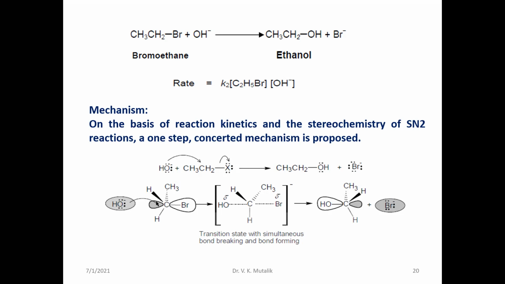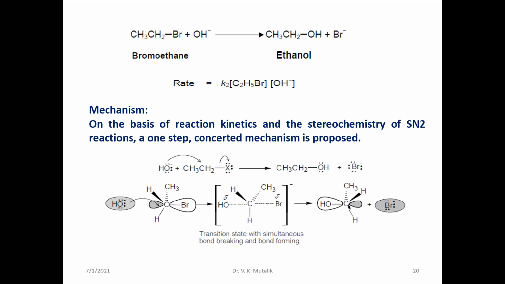Slowly it will take its position, thereby forming a temporary bond. At the same time, the carbon to halogen bond becomes weakened. This leads to a high energy state. In this case, a transition state is formed with a higher energy, and immediately the carbon to halogen bond is broken and the carbon to nucleophile bond becomes stable. This results in the formation of an opposite configuration, that is, inversion of configuration.